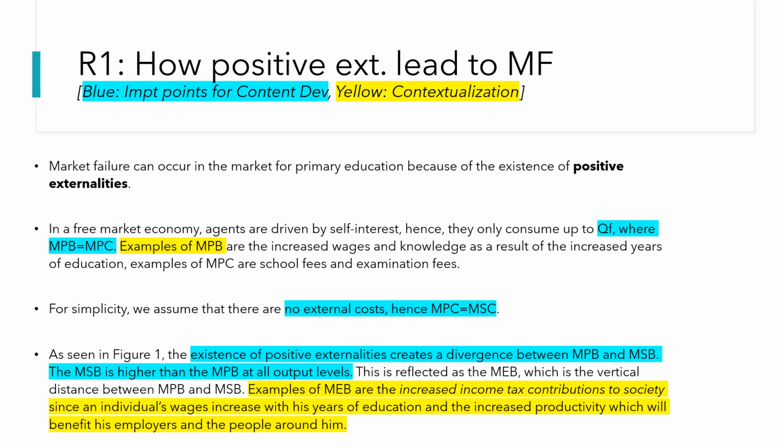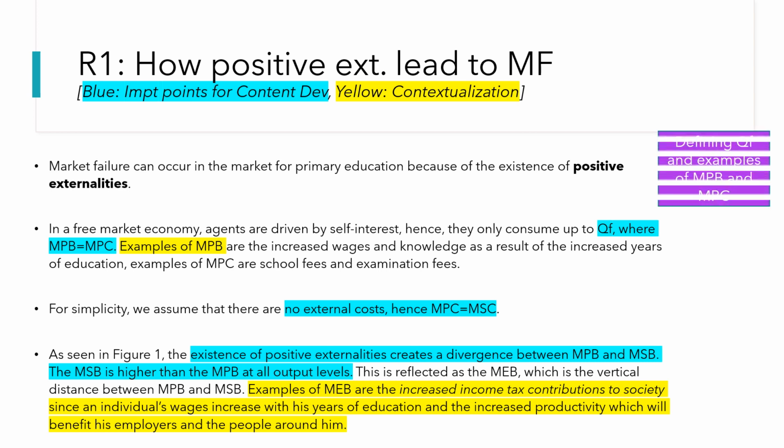Firstly, we will explain our requirement 1, which is our 7-step process to explain market failure. So when we explain market failure, we always begin by defining QF. In this case, okay, we define QF and we give relevant examples of MPB and MPC based on the context. So the context here is primary school education in Singapore.